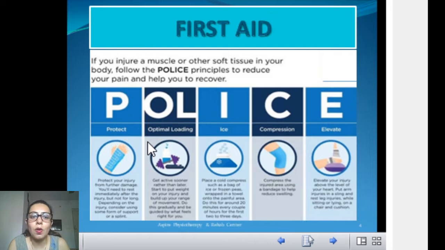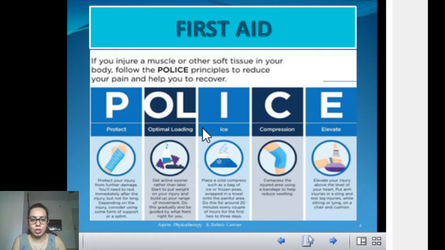Then OL is for optimal loading. Previously people used to think that you should not load the injured part, but that's wrong, because a prolonged time of immobilization or inactivity gives you a reduction in strength or makes your part weak. So you have to optimally load it.